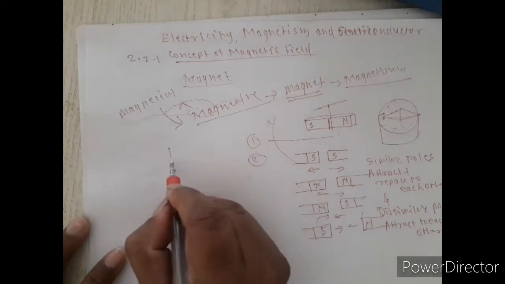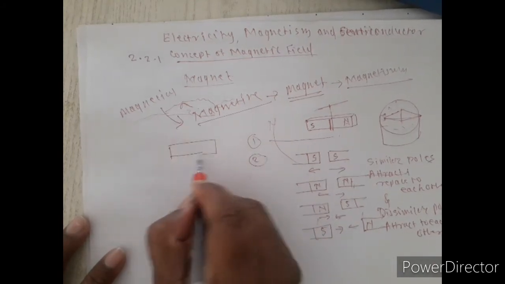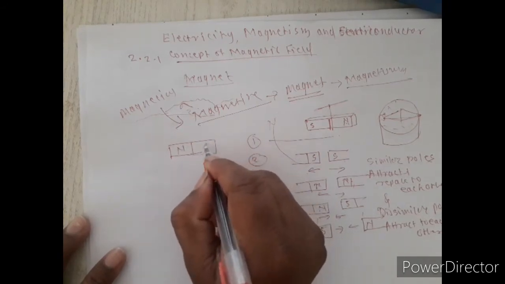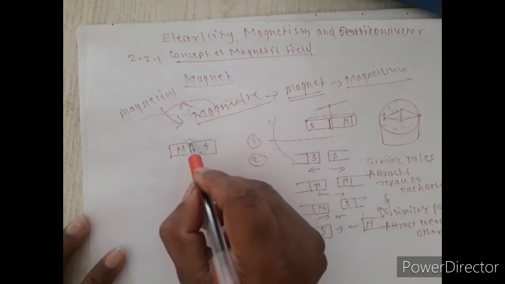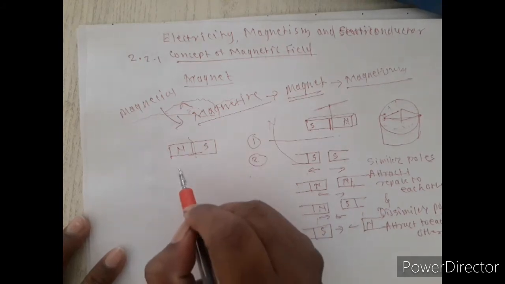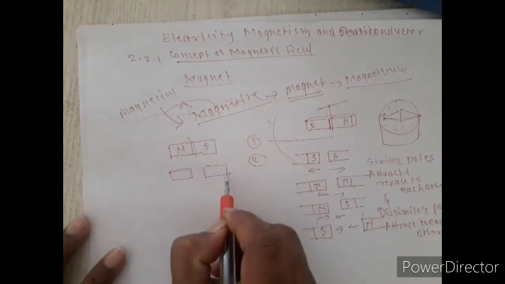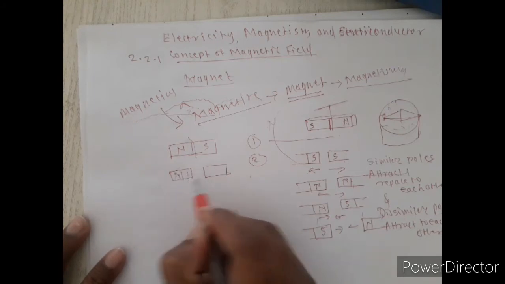The next property is that, suppose this is the north pole and this is the south pole. If you cut this magnet into two pieces, these two pieces further constitute north and south poles.